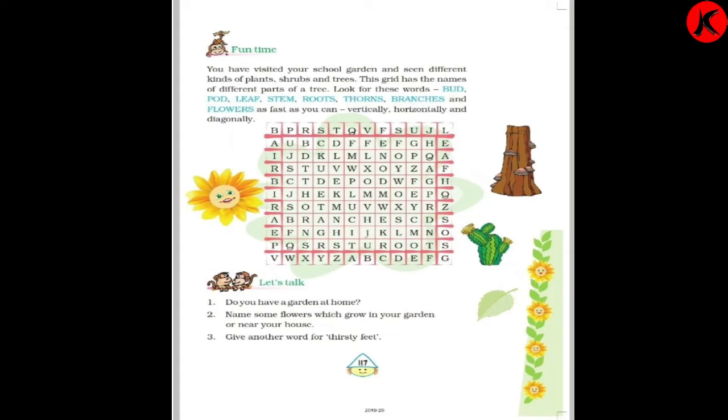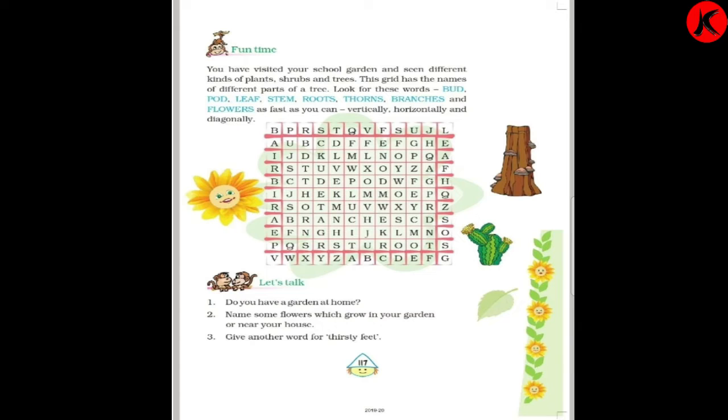Oh wow, it is a crossword puzzle, fun time. You have visited your school garden and seen different kinds of plants, shrubs and trees. This grid has the names of different parts of a tree. Look for these words. See, in blue it is given: bud, pod, leaf, stem, roots, thorns, branches and flowers. These names we have to find in this grid.